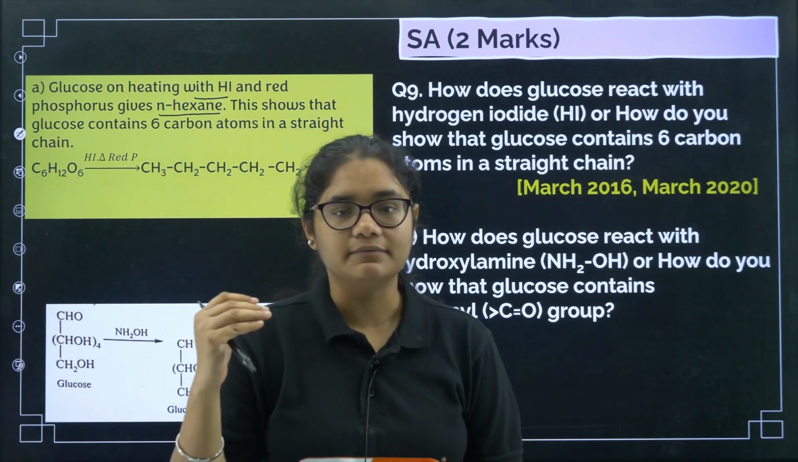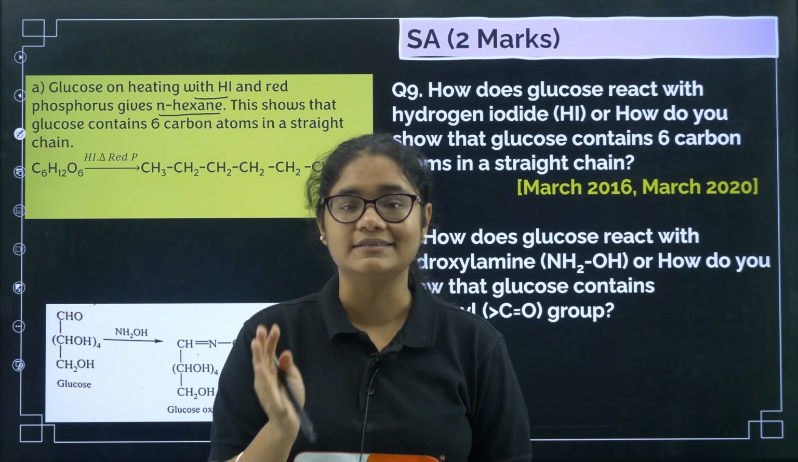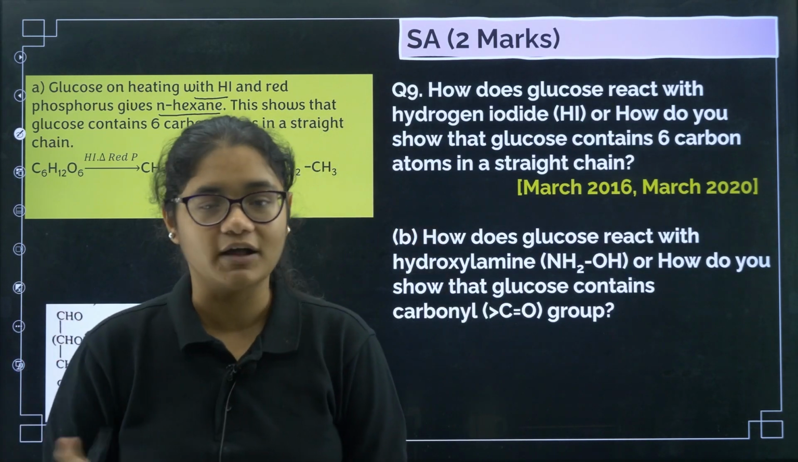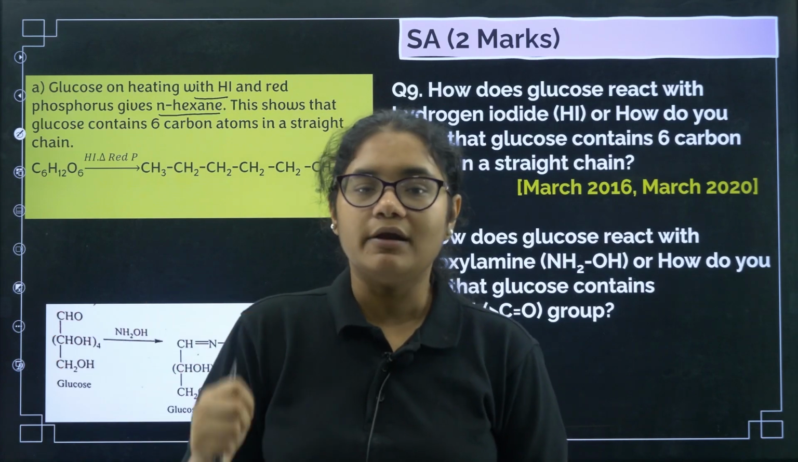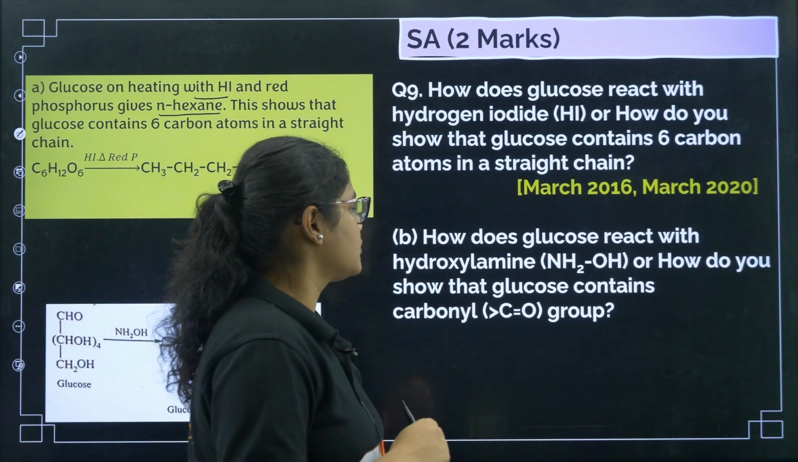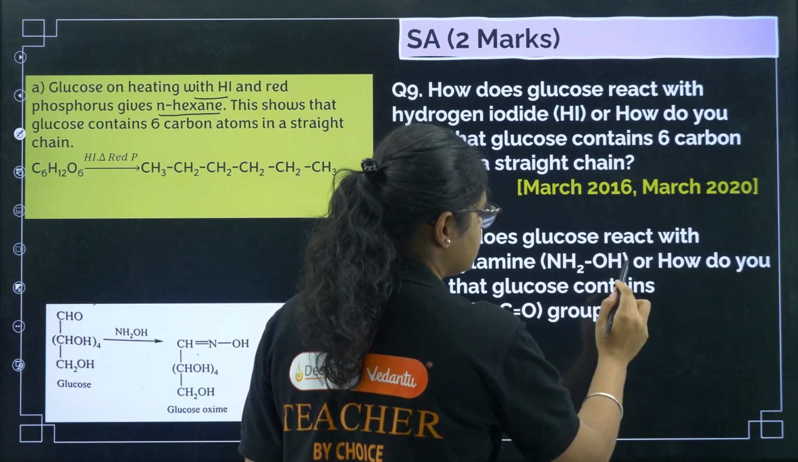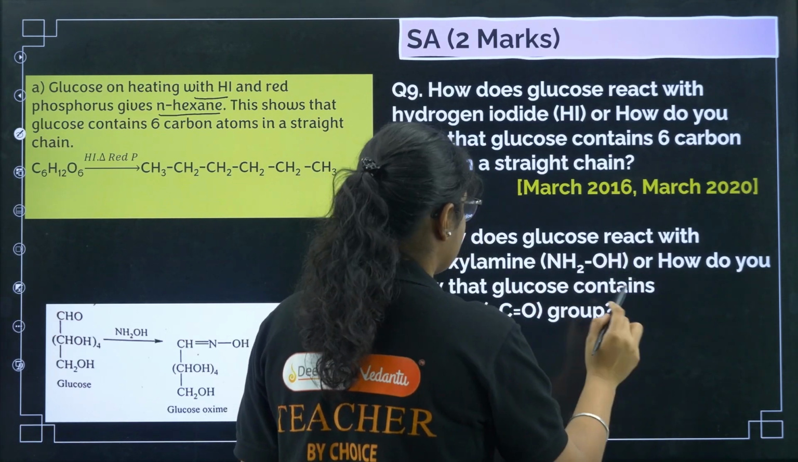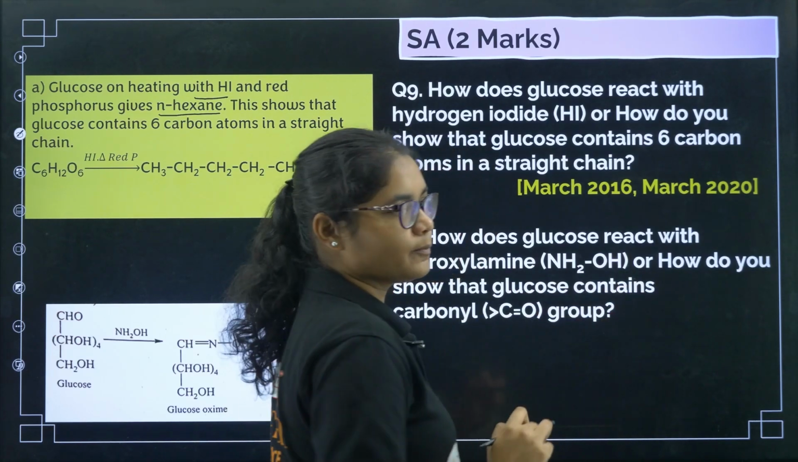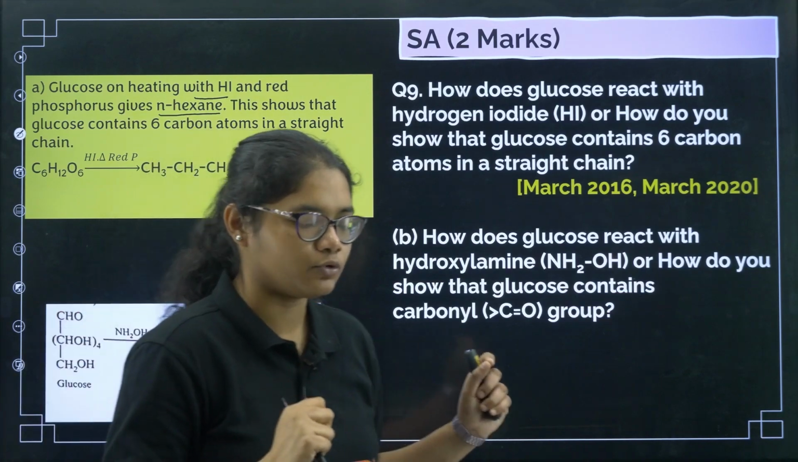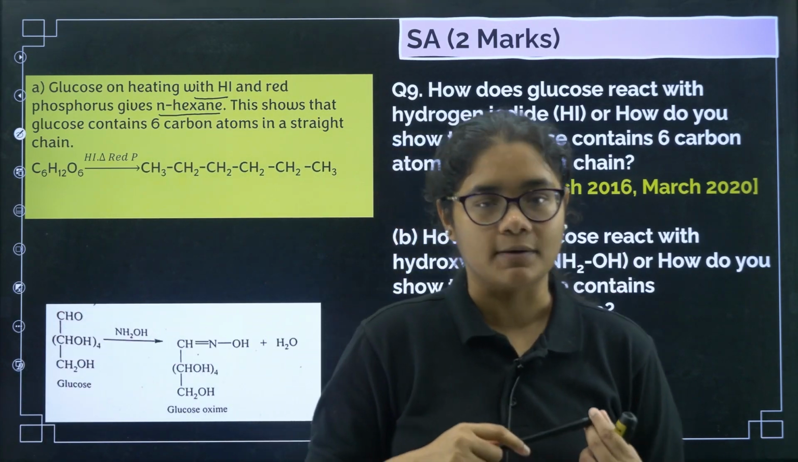The conclusion that we get here is that glucose has 6 carbon atoms in one chain. Okay. Now, let us go to the second question here. How does glucose react with hydroxylamine NH2OH, or how do you show that glucose contains a carbonyl group? Okay, so this is the second reaction of glucose to show the presence of a carbonyl group.